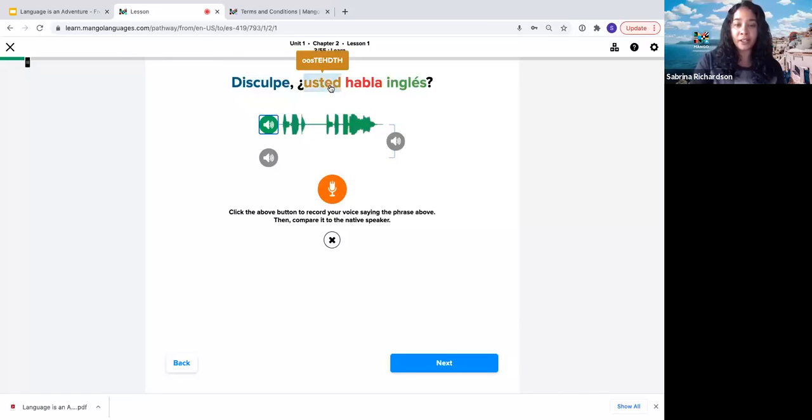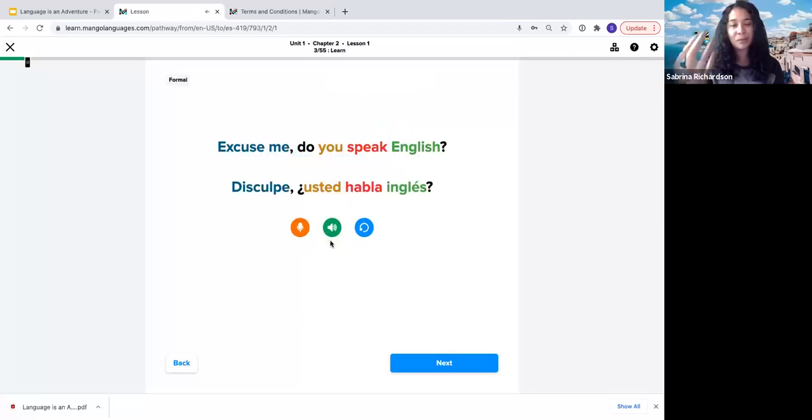So we can hover over here to get a reminder of it. Disculpe, usted habla inglés. So it's going to pop up this cool little sound graph. You can slide it so that you can visualize the pacing of it. And then you can play just the narrator's version, just your own version, or you can play them simultaneously. So we call this sometimes the world's most patient tutor because you can literally go in there and practice over and over and over again until you are comfortable with your pronunciation.